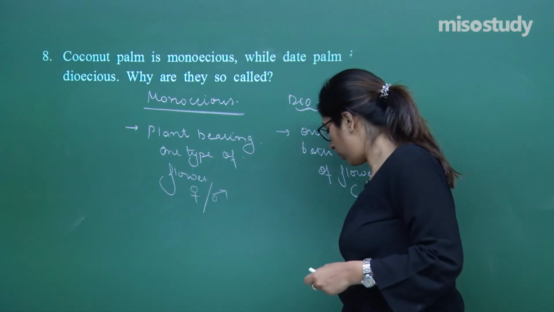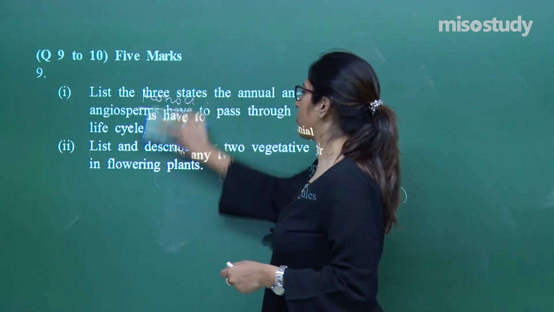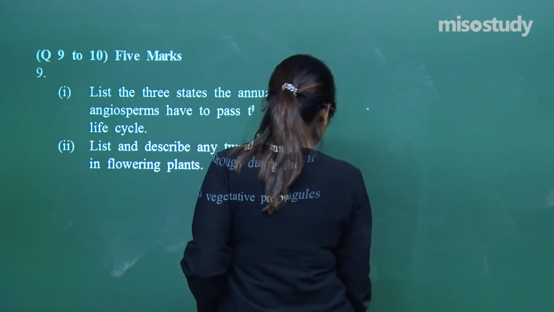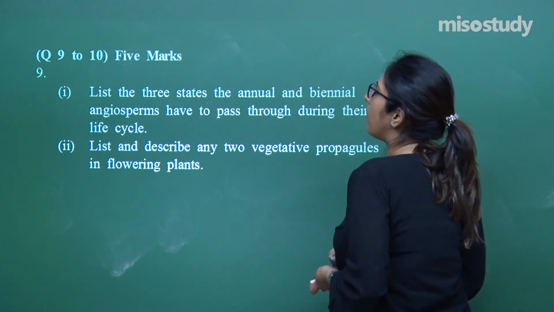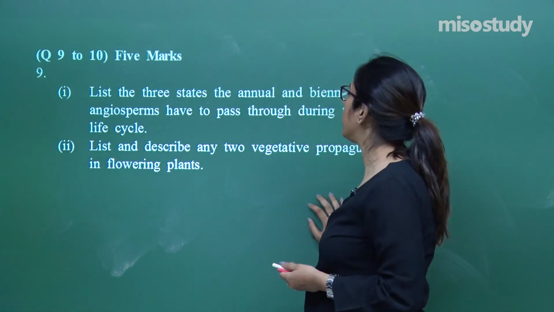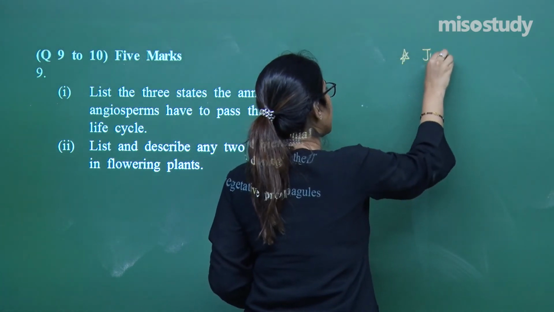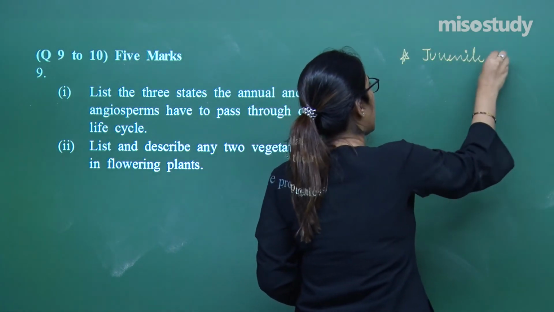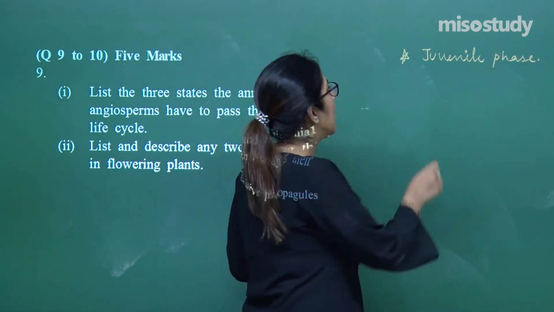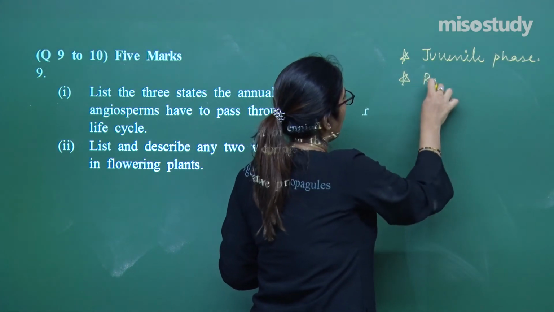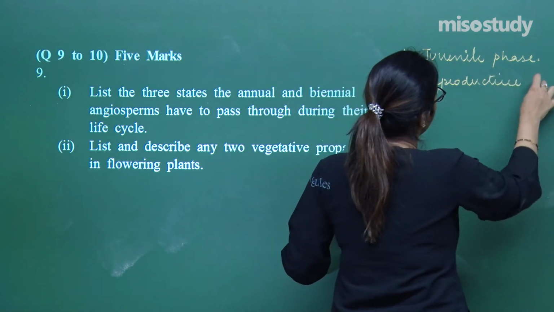Now let's move on to the next question, question number 9. As you can see, this is of 5 marks. List the 3 stages the annual and the biennial angiosperm have to pass through during their life cycle. There are different phases. The first phase is termed as a juvenile phase. After that, there is a reproductive phase.